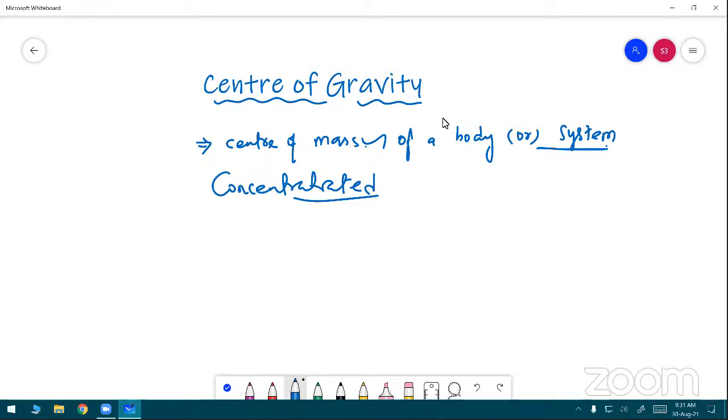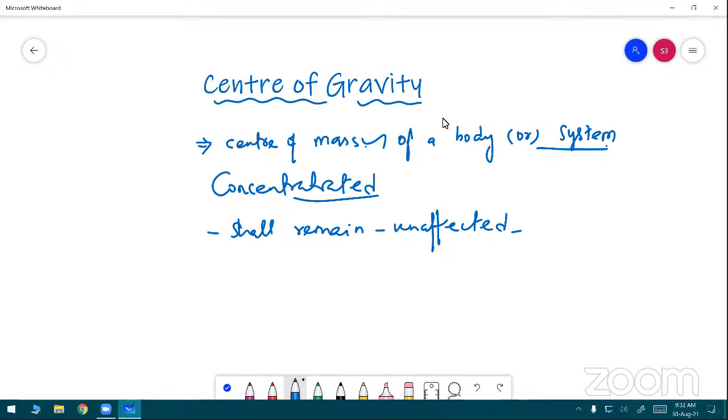If all the external forces acting on the body or system of bodies were to be applied at the center of mass, the state of rest or uniform motion shall remain unaffected. It's very important. This is the basic information of center of mass.